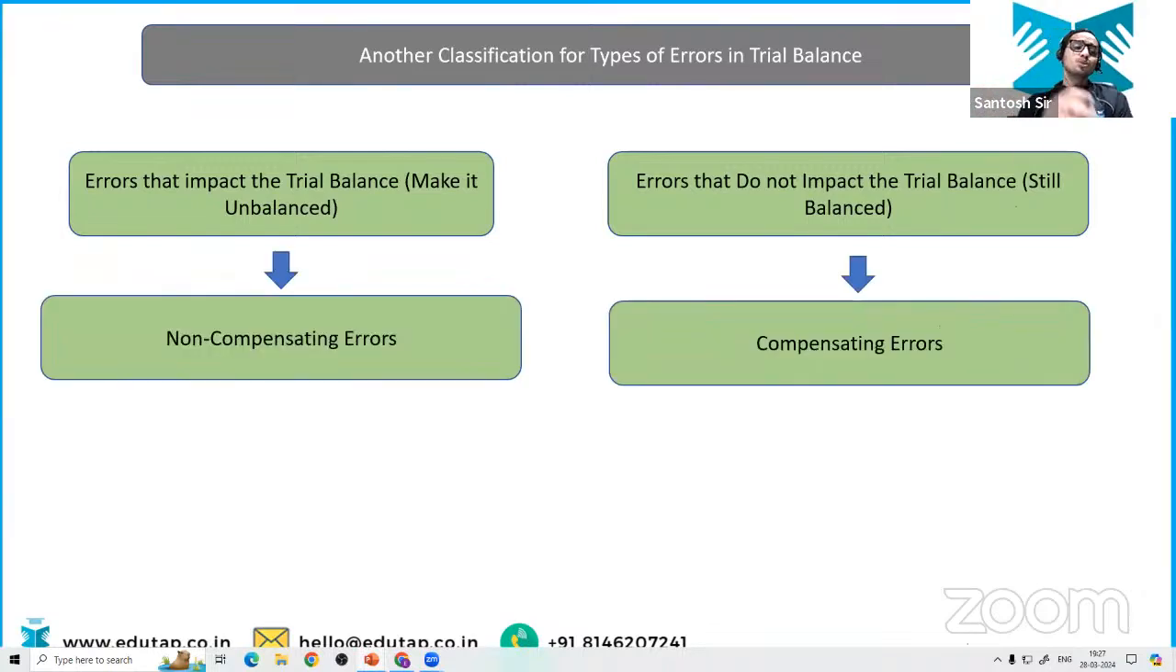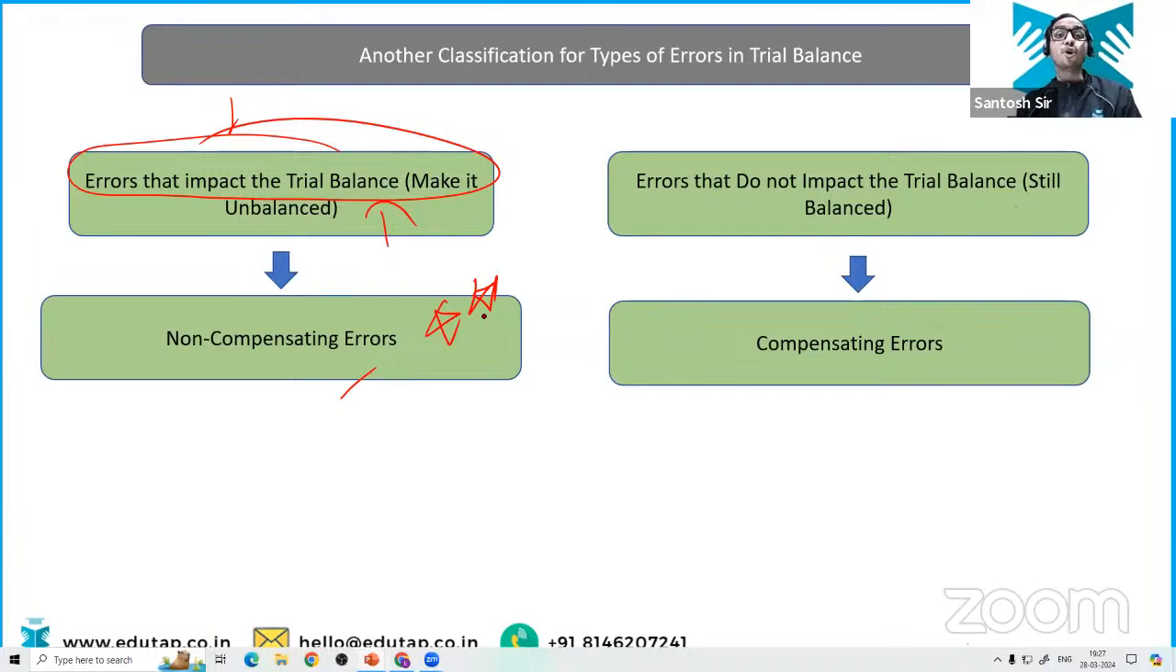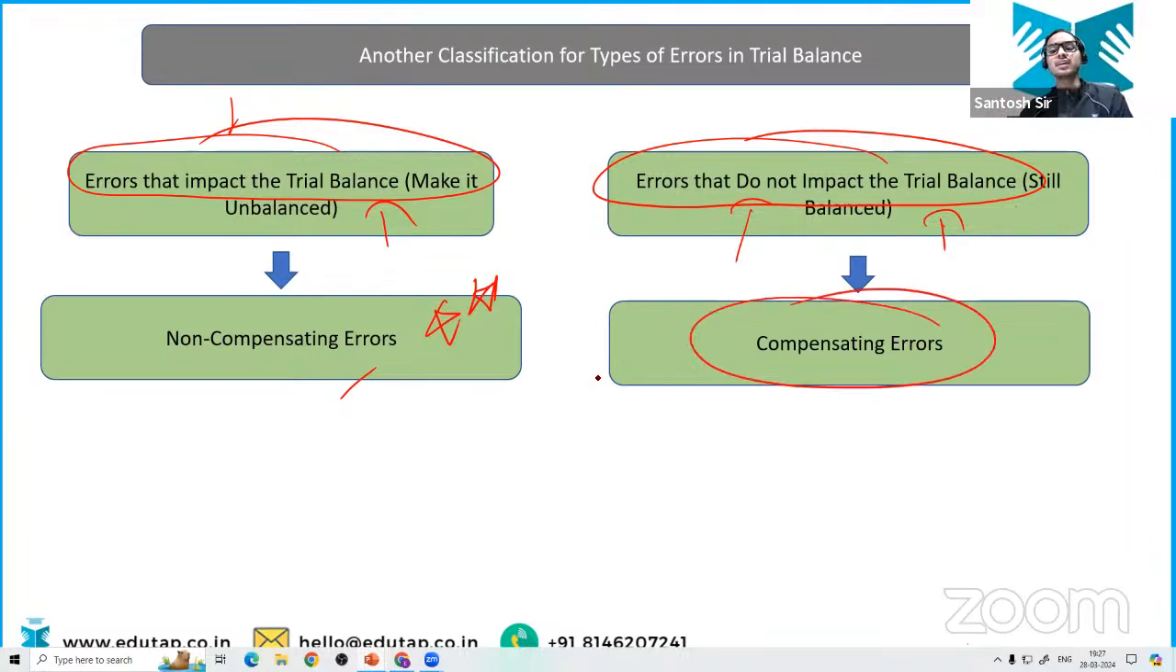So whatever errors we have discussed till now, the errors that impact the trial balance and make it unbalanced, where the total of debit and credit are not matching, we call them non-compensating errors. Remember this name, non-compensating. That means errors are not getting compensated with each other, and the trial balance is not matching. But errors that do not impact the trial balance, but still they are balanced, they are called compensating errors. Means there are errors, but they are not impacting the trial balance. That's why we are calling it compensating error.